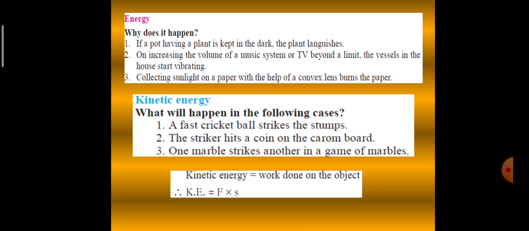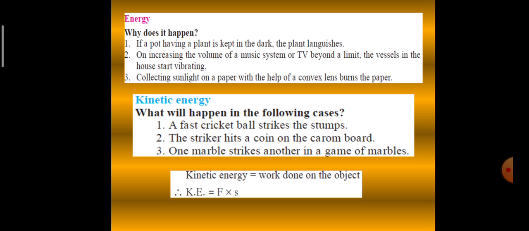So kinetic energy is work done on the object. From the above examples, we understand that when a moving object strikes a stationary object, the stationary object moves. Thus, the moving object has some energy, part or all of which it shares with the stationary object, thereby setting it in motion. And the energy which an object has because of its motion is called its kinetic energy.